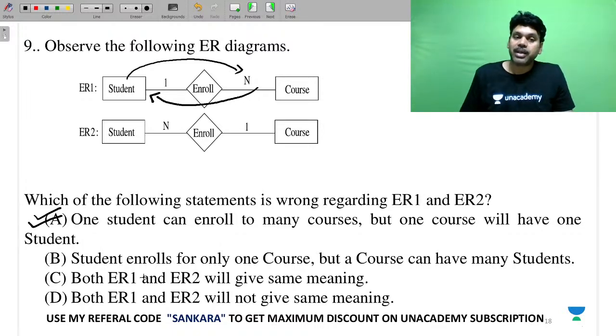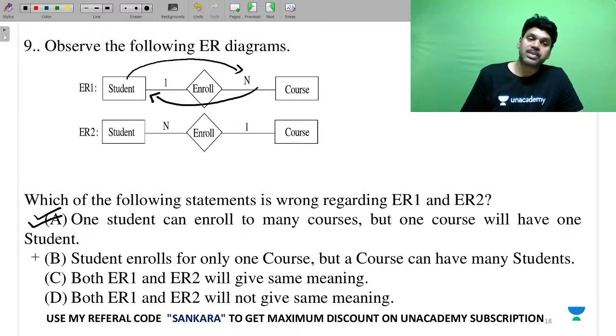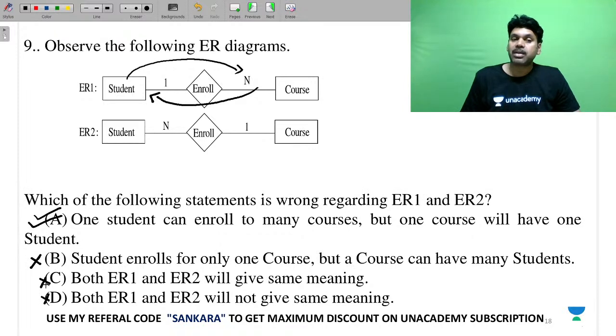Second statement. Student enrolls for only one course, but a course can have many students. This is wrong. Both ER1 and ER2 will give the same meaning. No. So option A is correct, and both ER1 and ER2 will not give the same meaning. Yes, they are different.